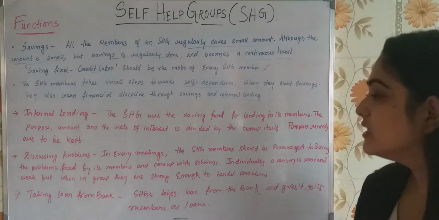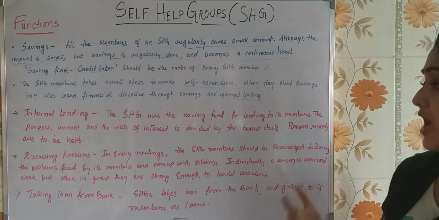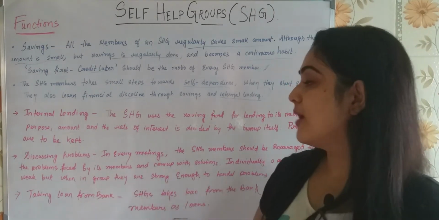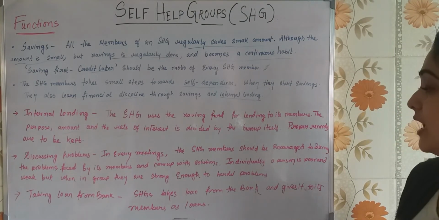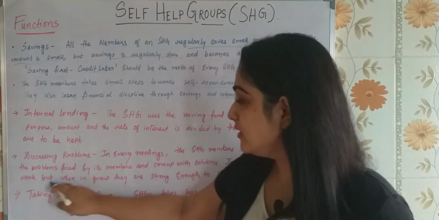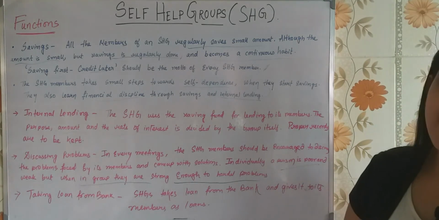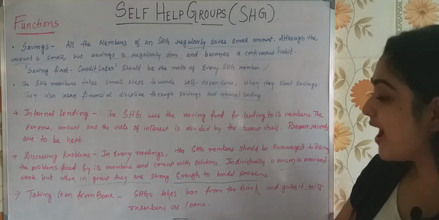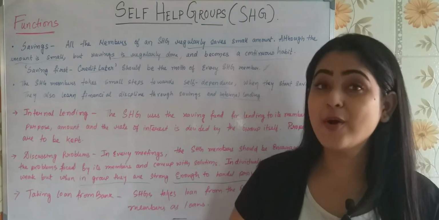In every meeting, the SHG members should be encouraged to discuss the problems faced by its members, and come up with solutions. Individually, a person is poor and weak, but when it comes to a group, they are strong enough to handle the problems, isn't it? And the last and very important function of SHG is taking loans from bank.